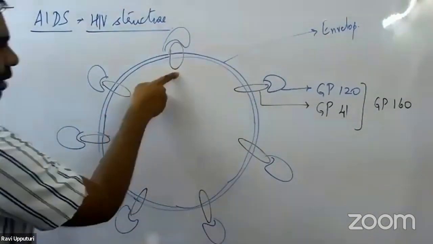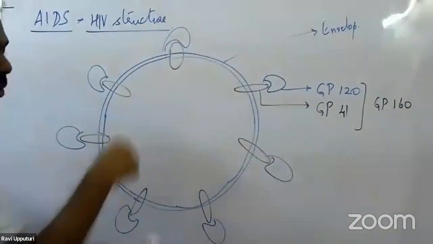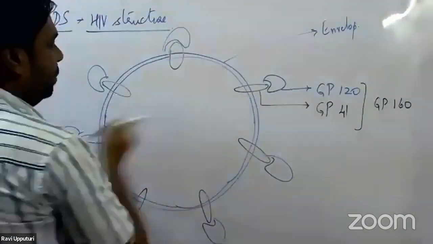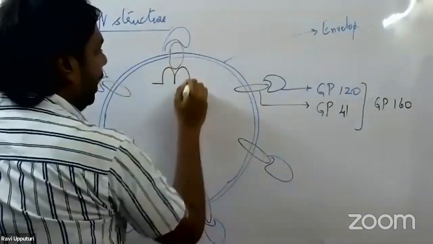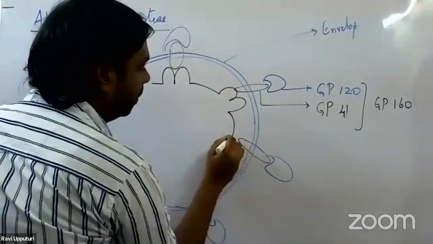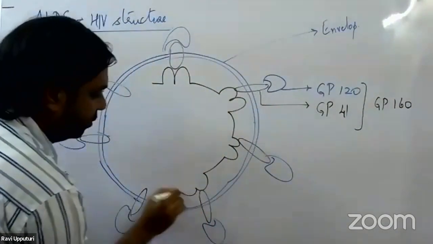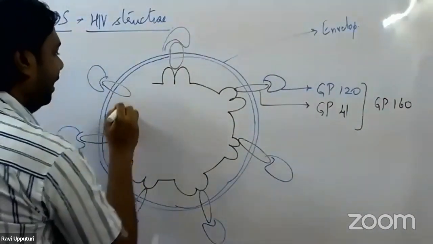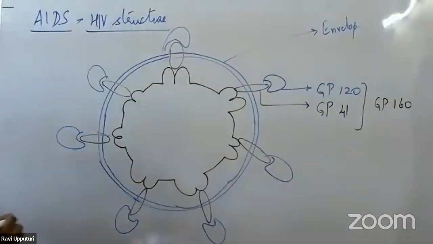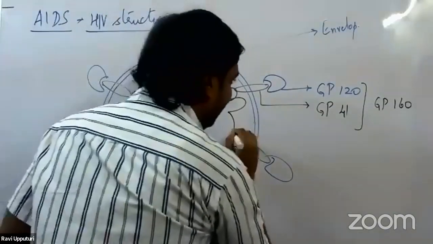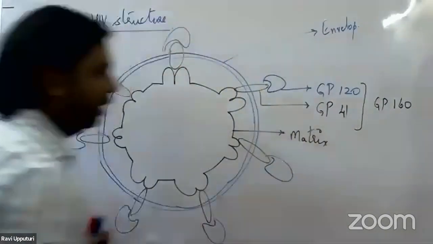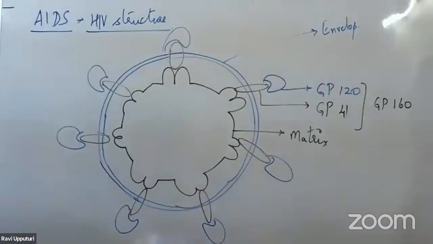Towards the inner side, just attached to this GP41, there are certain proteins present. So this protein that is present towards the inner side, we start calling it the matrix protein.